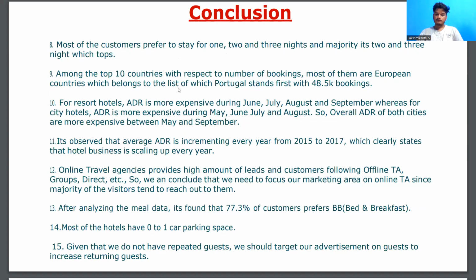Most of the customers prefer a one night, two night, or three night stay. That would be the majority. Among the top 10 countries, Portugal stands first with the number of bookings, and the Netherlands stands last.